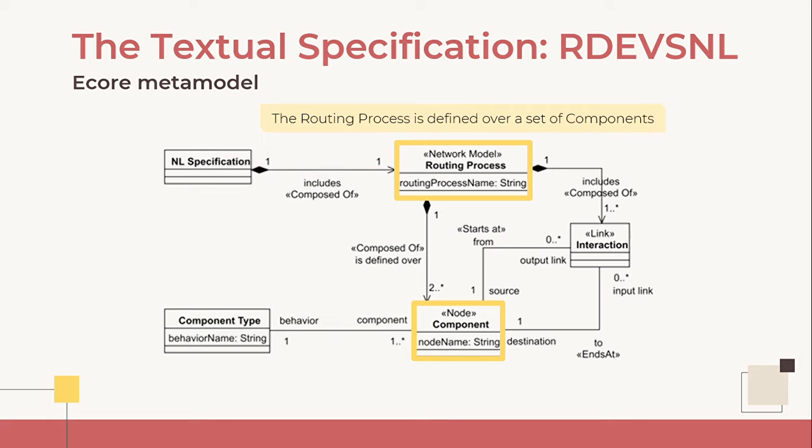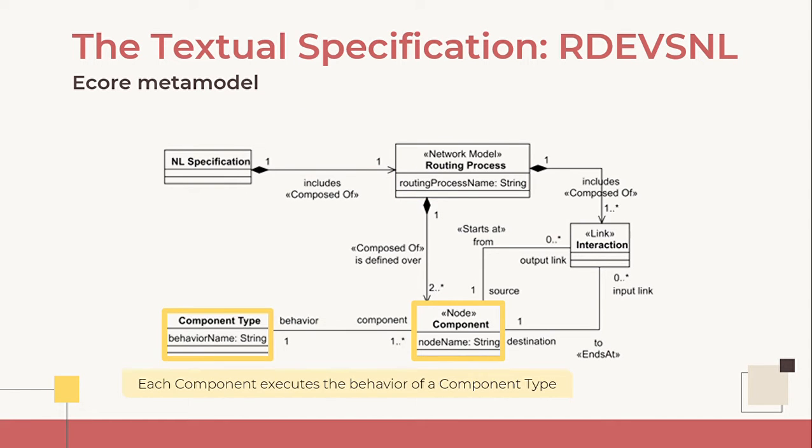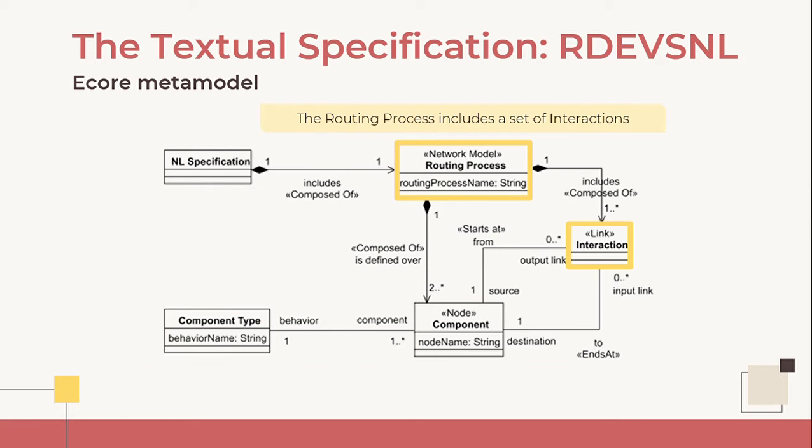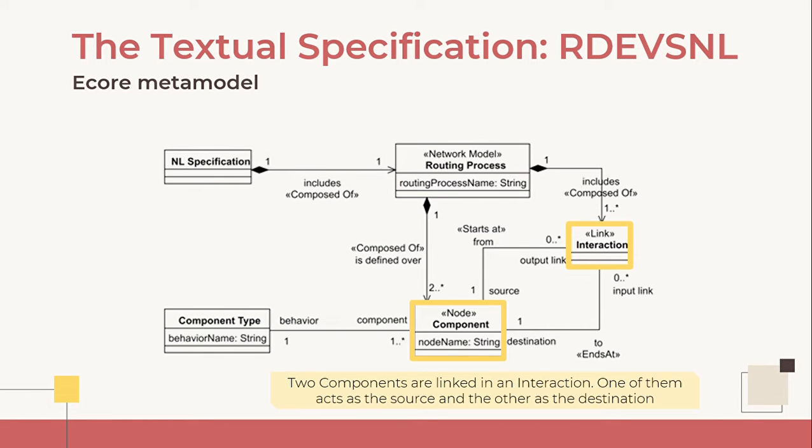The routing process is defined over a set of components, where each component executes the behavior of a component type. Both component type and component are identified by a name. The routing process includes a set of interactions. Two components are linked in an interaction, where one of them acts as the source from where the interaction takes place, and the other as the destination, to where the interaction is directed.